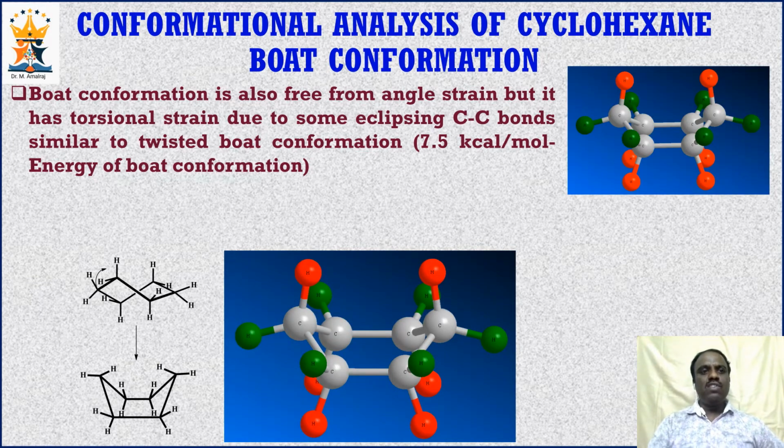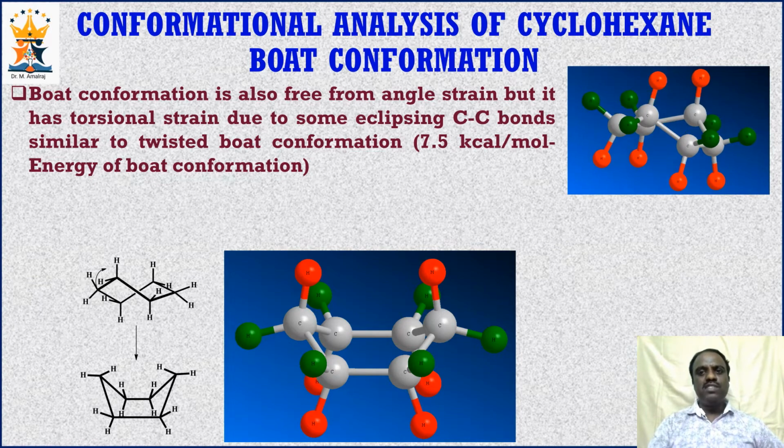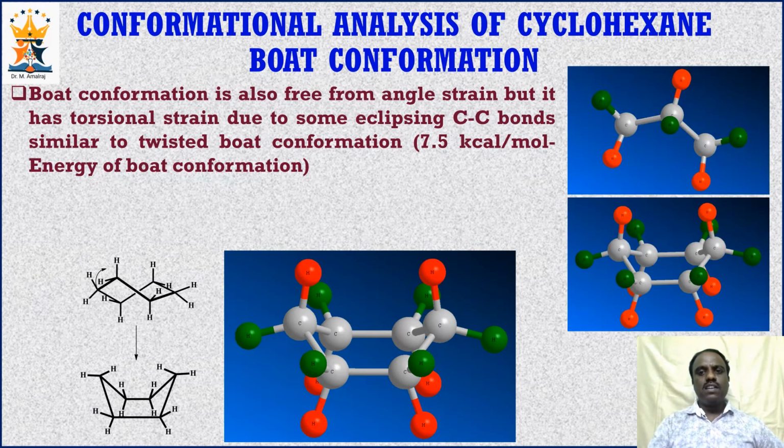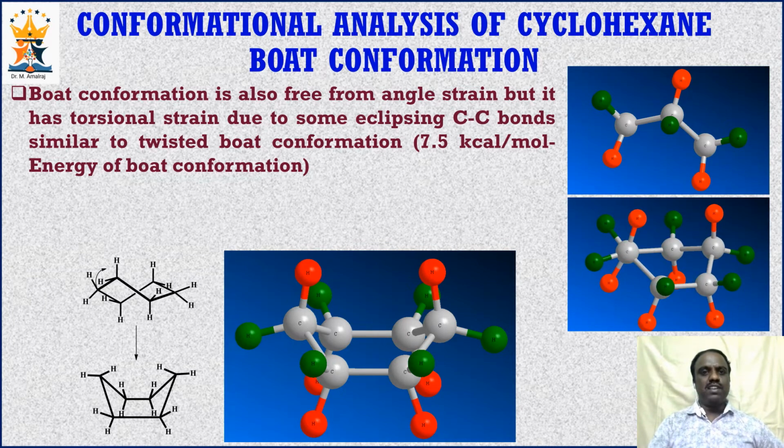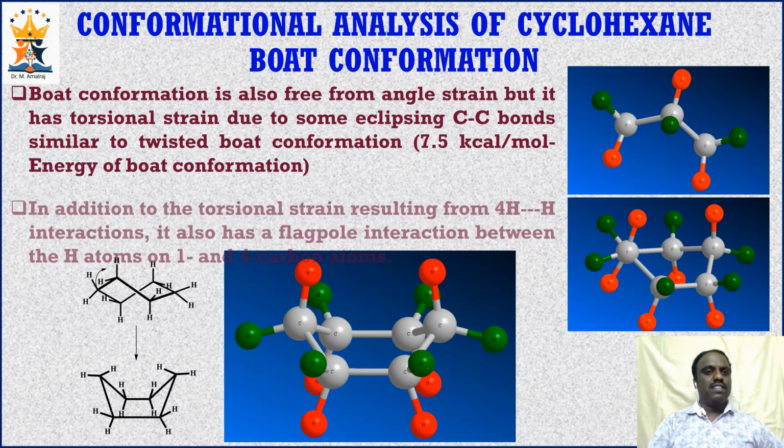And in the twisted boat conformation, some carbon-carbon bonds are fully eclipsed and some carbon-carbon bonds are partially eclipsed. But the energy of the boat conformation is higher than that of the twisted boat conformation. You can see the values, it is 7.5 kilocalorie per mole. But just recall the energy of the twisted boat conformation, it is only 5.5 kilocalorie per mole. So what could be the reason?